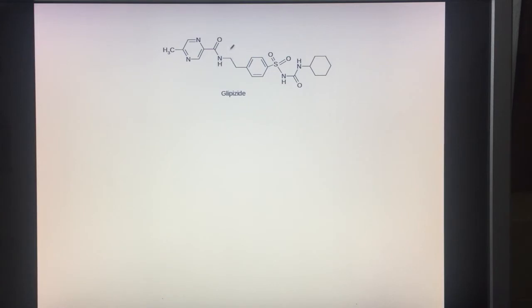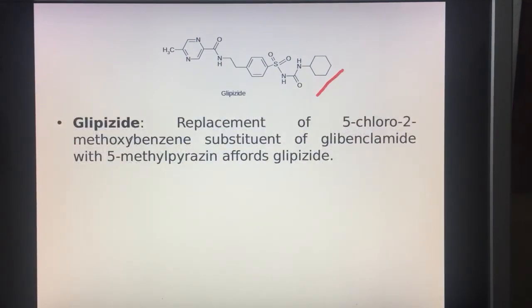It is again having a carboxamide fragment attached at the para position, and then we have R double dash as a cyclohexyl fragment. Now glipizide: replacement of the 5-chloro-2-methoxybenzene substituent of the glibenclamide with 5-methyl-pyrazine affords the glipizide.